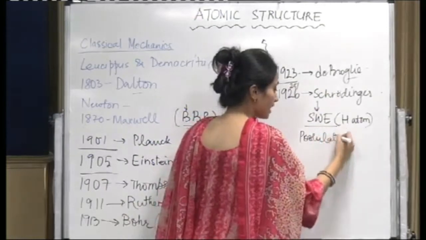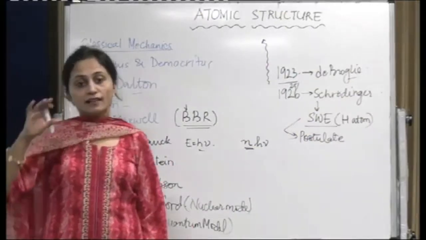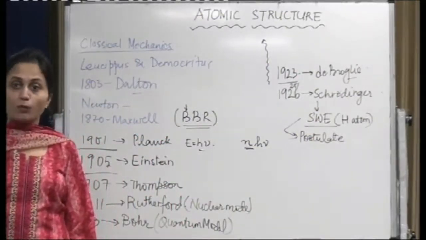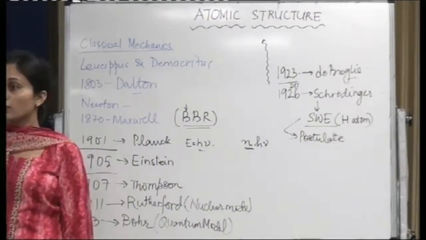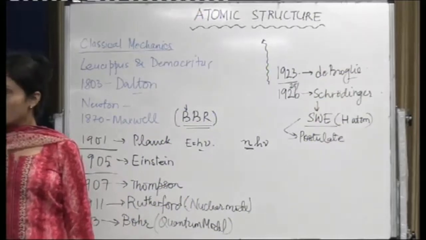This equation has no derivation, but it's a postulate. Again, what is a postulate? That from my logical deductions I am making that this is a postulate. Now we can prove that this postulate turns out to be correct. If it turns out to be correct, it will be widely accepted. Got it? So that is how.